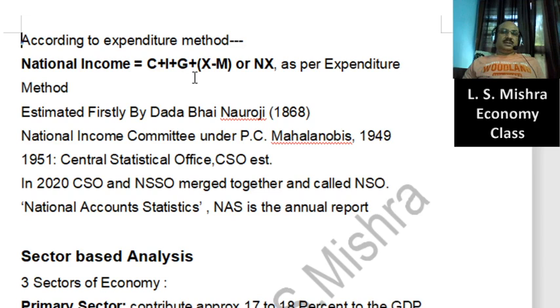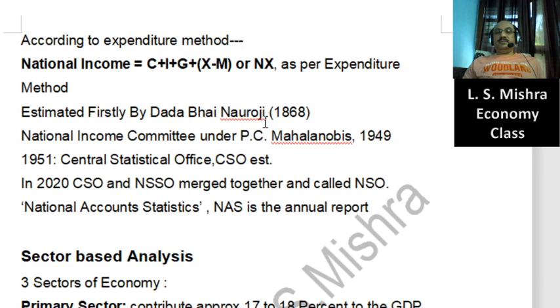As far as the estimation is concerned, who was the person who started the estimation? It has been asked as a question also: who was the first man to estimate the national income of India? The name is well known: Mr. Dadabhai Nauroji was the first man who estimated India's national income in 1868.